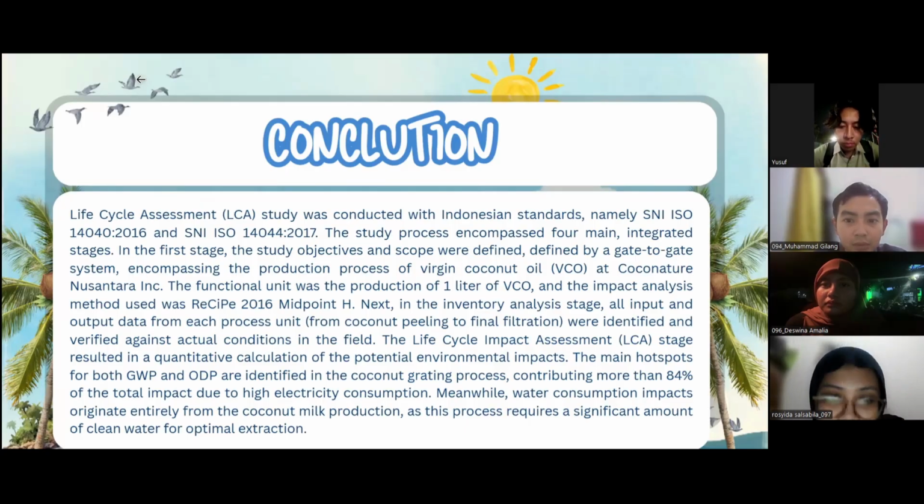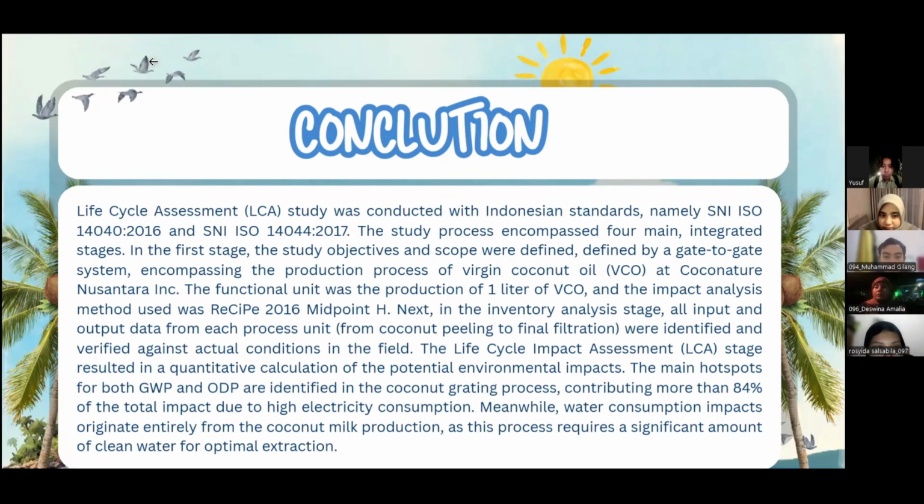Next, in the inventory analysis stage, all input and output data from each process unit, from coconut peeling to final filtration, were identified and verified against actual condition in the field. The life cycle impact assessment or LCIA stage resulted in a quantitative calculation of the potential environmental impacts.